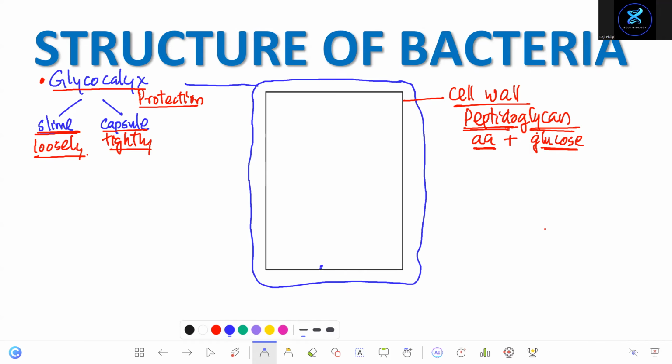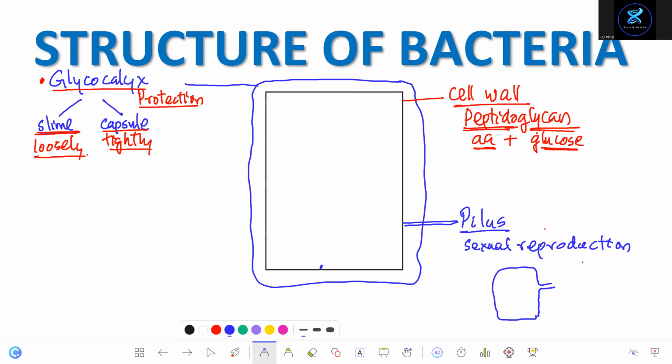And on the cell wall and cell membrane, you find different structures. There is something called pilus. Pilus is a structure which helps bacteria to perform sexual reproduction. How do bacteria perform sexual reproduction? During sexual reproduction, the two bacteria with the pilus come close to each other, and through this, a copy of plasmid goes to the other side. We'll study now what a plasmid is. This is sexual reproduction. There's no egg and sperm formed here, right?